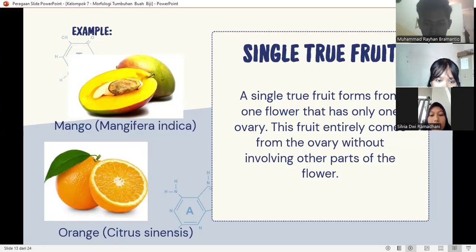Mango: the entire fruit develops from a single ovary in one flower. Similarly, orange develops from a single ovary within one flower, with the fruit flesh forming from the ovary. Next.